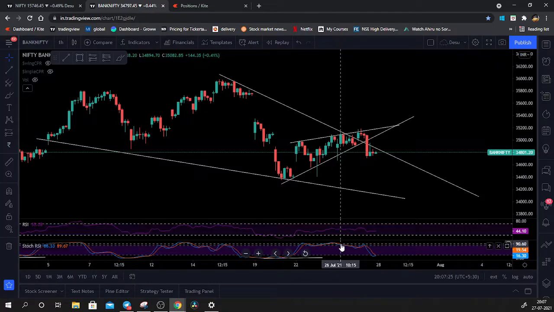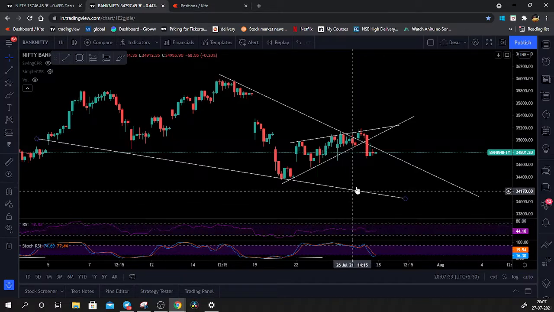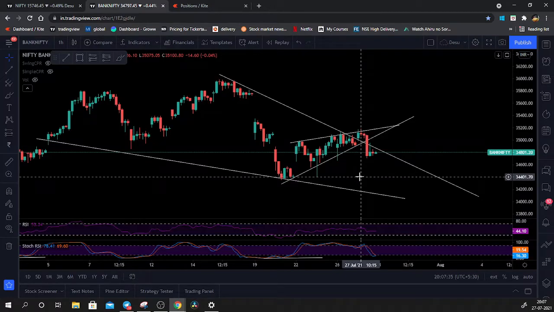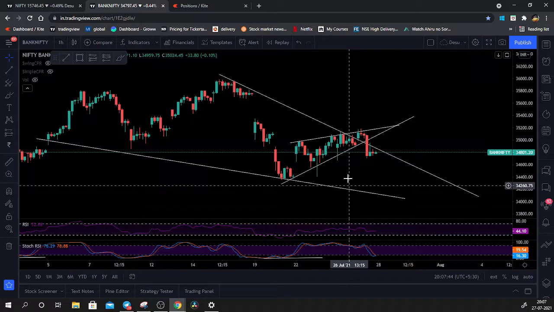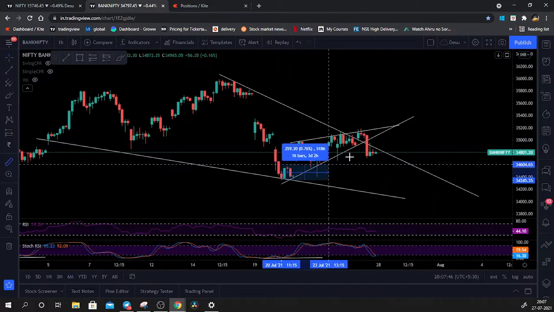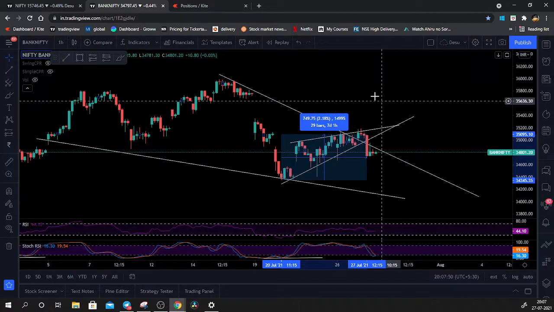So this is basically another type of pattern confirmation, right? Because even our stochastic RSI was trying to go down, but RSI was in the middle of nowhere. It was at exactly 50 over here, right? So we will have to wait for what the next day is trying to say and follow the 30 to 50 rule in the smaller price action pattern. Now what is that 30 to 50 rule? It is basically taking 30 candles, which is going to give you a good small pattern.